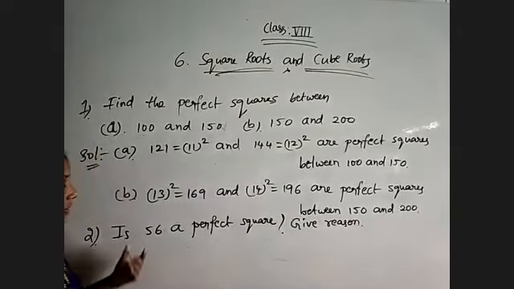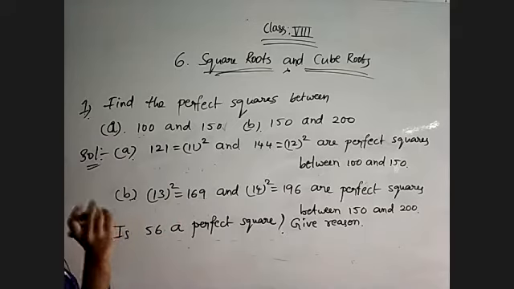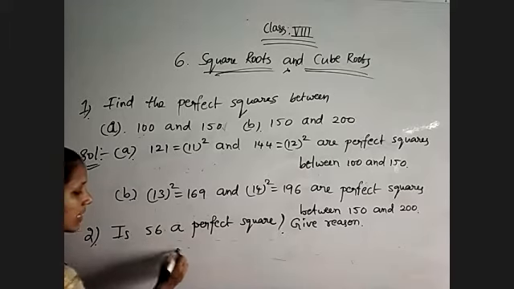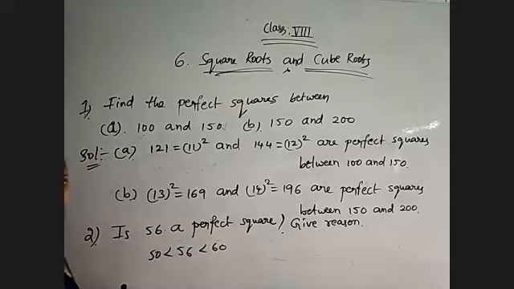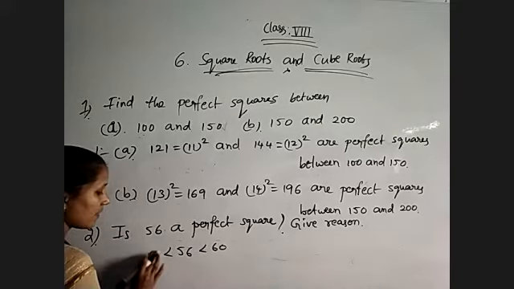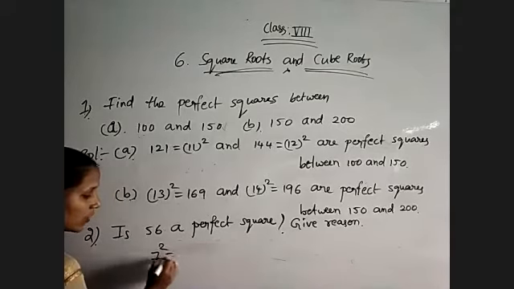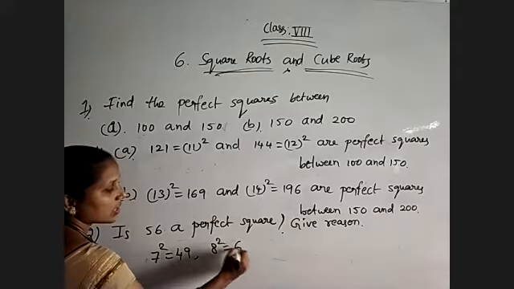See, observe, a perfect square means it should be represented as a square value of a number. When we multiply a number twice, we must get that value. But 56 lies between 50 and 60. Just observe, 7 square is equal to 49 and 8 square is equal to 64.